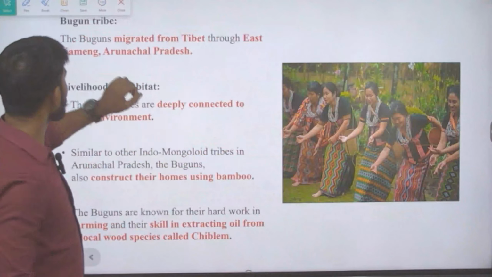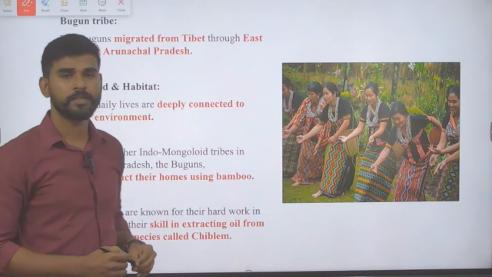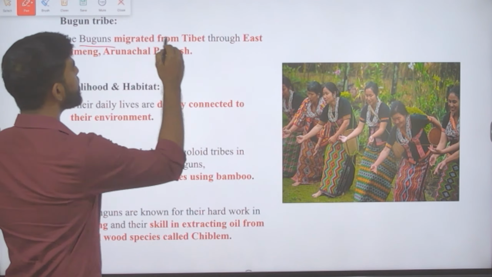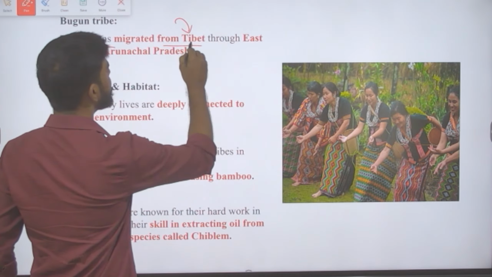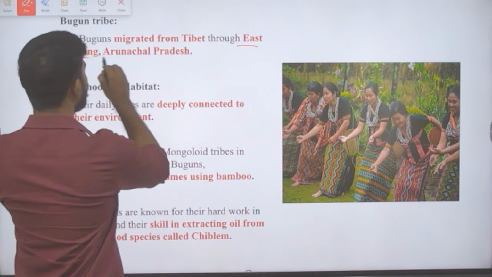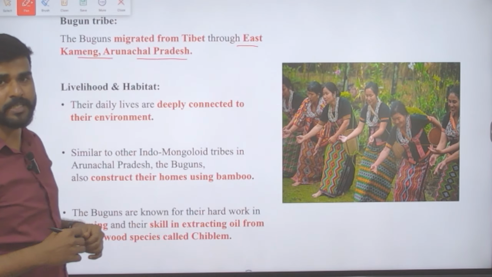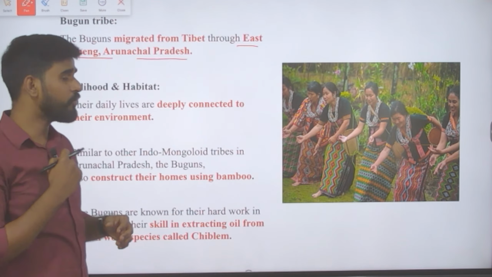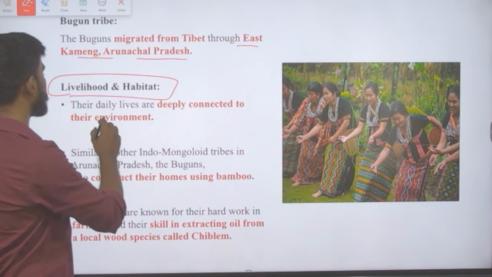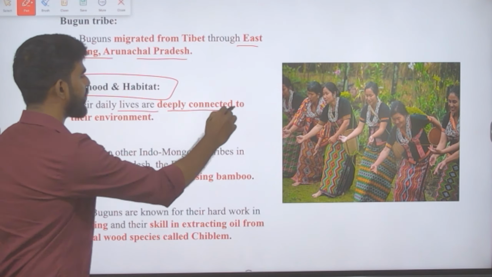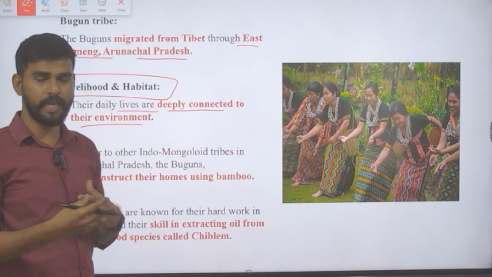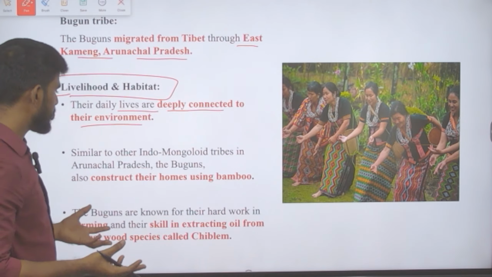Moreover, we need to understand the details of the Bugun tribe. The Buguns migrated from Tibet, so they are native to Tibet. They migrated through the East Kameng district of Arunachal Pradesh. Talking about the livelihood and habitat of this tribe, their daily lives are deeply connected to their environment. They are very closely related to the environment, and their activities are related to their ambience.